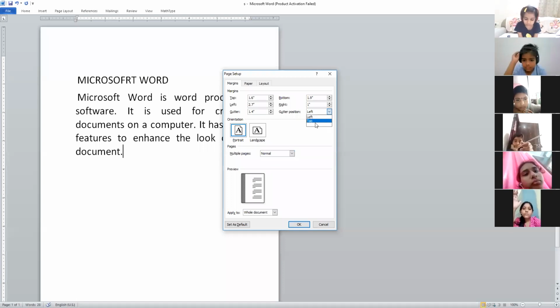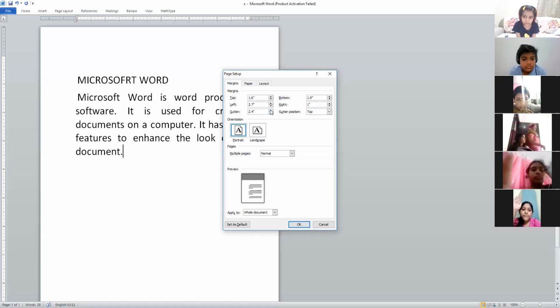If I choose the top, you can find the top margin is changing. Gutter margin is needed when you want to bind the book. You know what binding is: you want to make the paper into a book, then you will use this option.